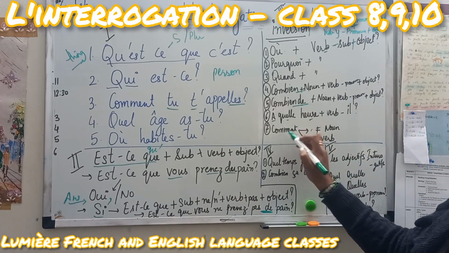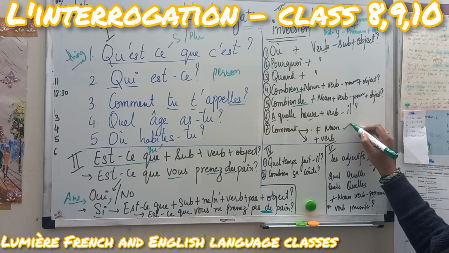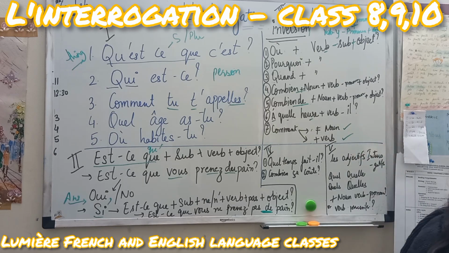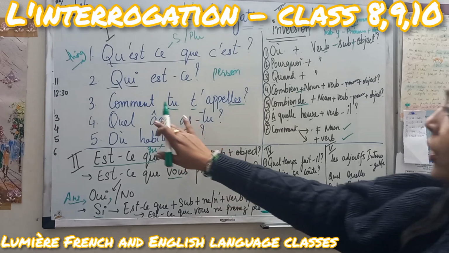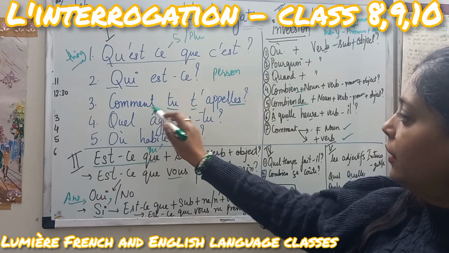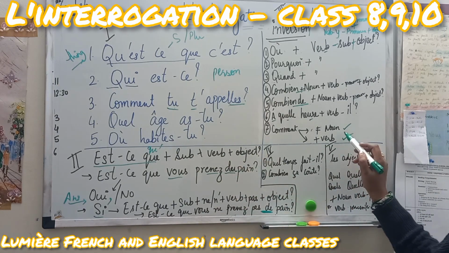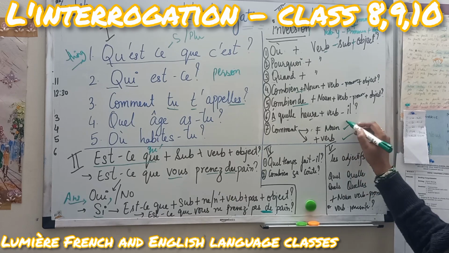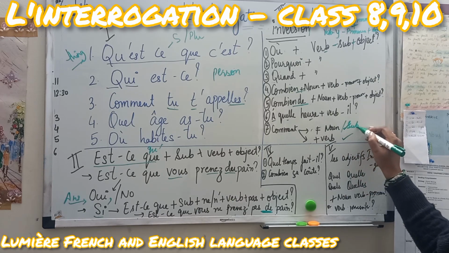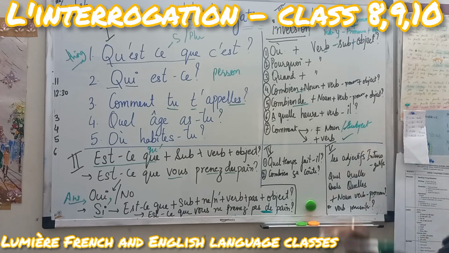Now comment has the choice that it could be with the noun also, it could be with the verb also. How? Earlier we did comment with a noun, with the subject first and then it is with the subject and then the verb.